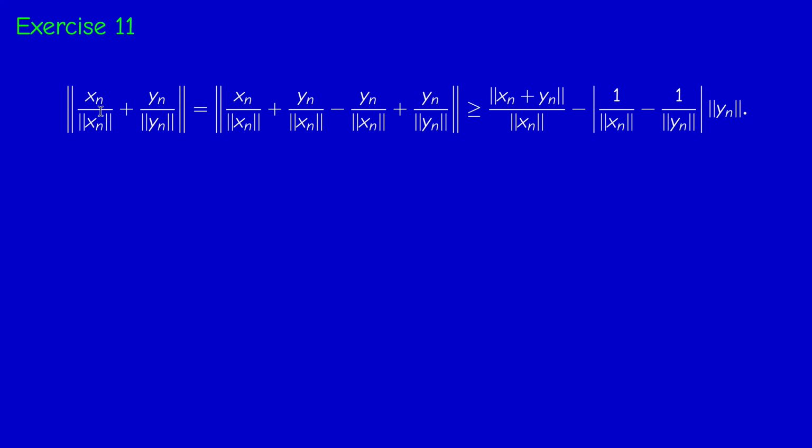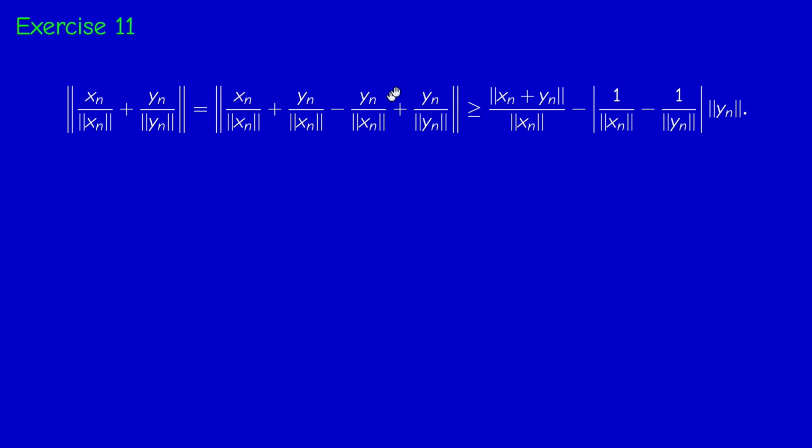And if we use the second form of the triangle inequality, consider xn over its norm plus yn over its norm, and you add and subtract yn over the norm of xn. By the second form of the triangle inequality, this is bigger or equal than the norm of the first two terms minus the norm of these two terms. So we can put the minus outside. Now, for the norm of the first two terms, we have the norm of xn in common factors, so this is just the norm of xn plus yn over the norm of xn.